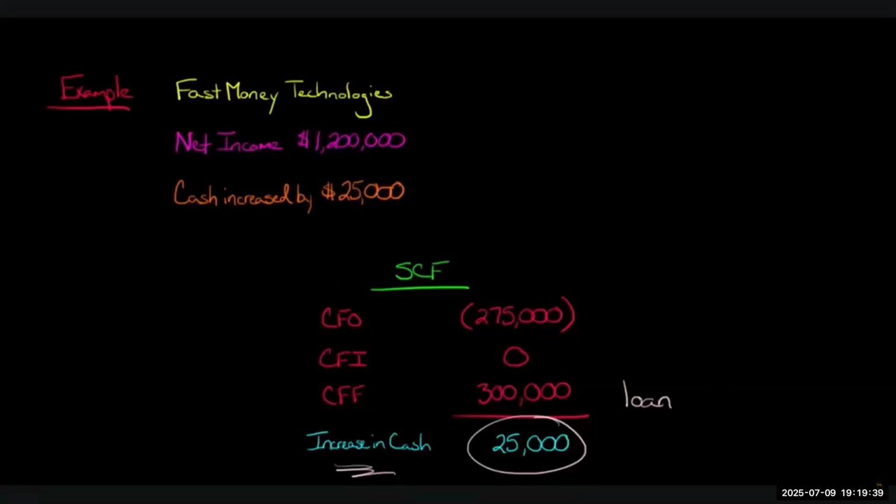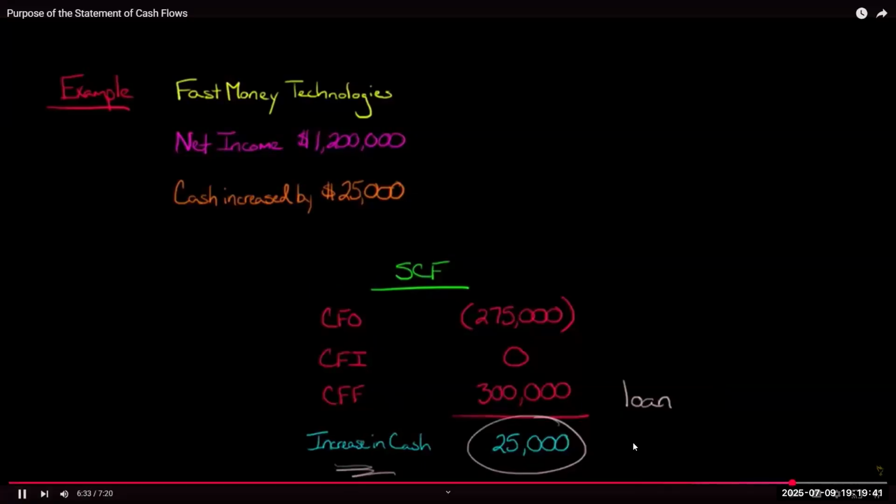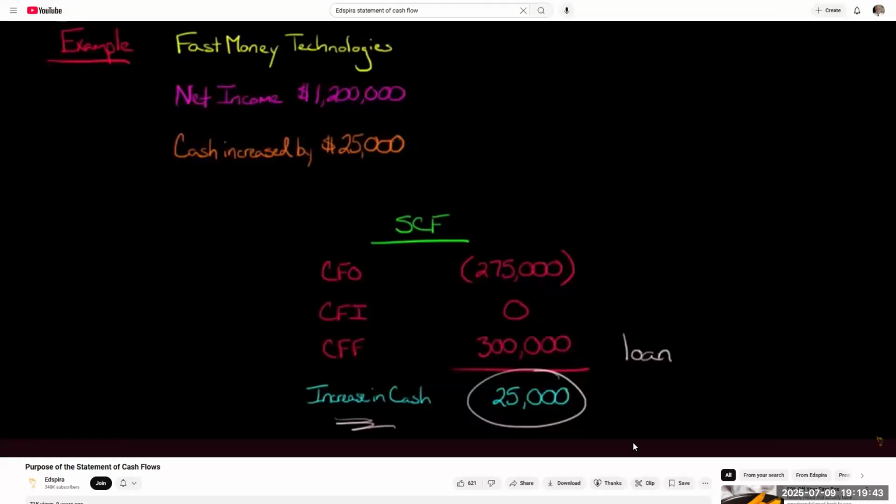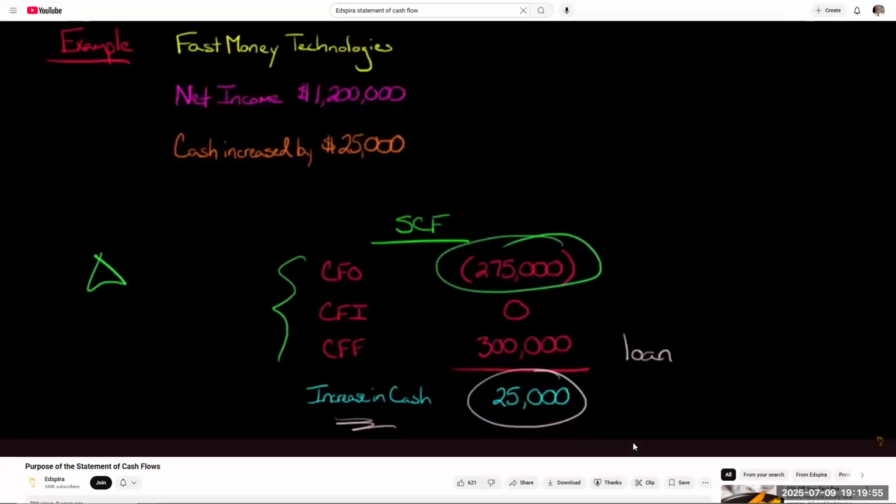And remember that the statement of cash flows isn't just telling us about the change in cash, right? We don't want to just know delta cash. We can get that from comparative balance sheets. It's telling us what happened and why, right? So we're seeing the sources. We're seeing that this firm is not generating cash from its operations, at least not right now. They're getting all their cash from financing.